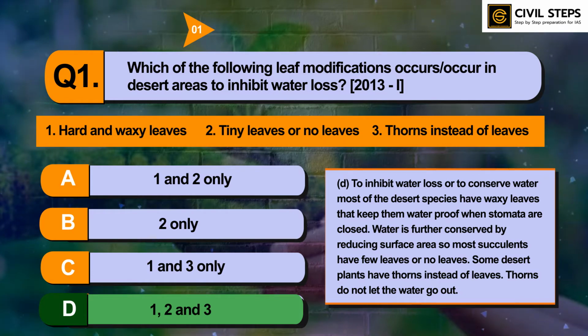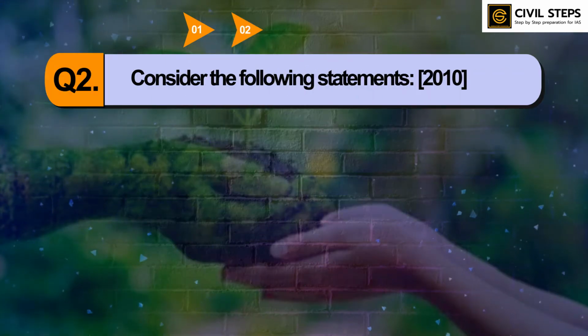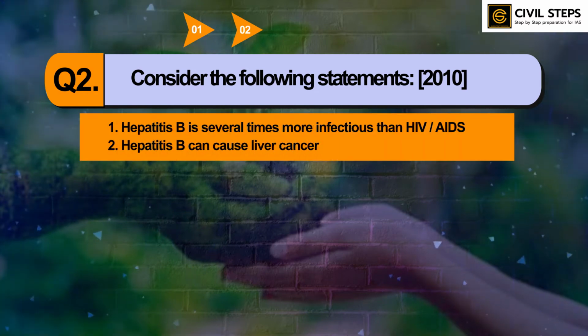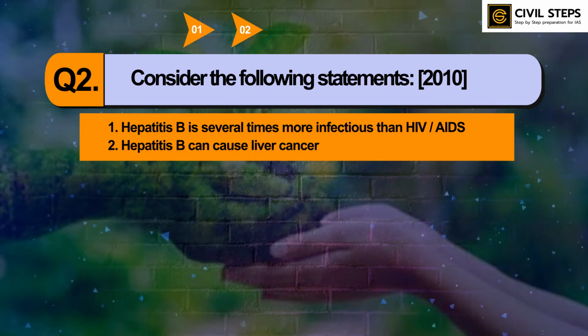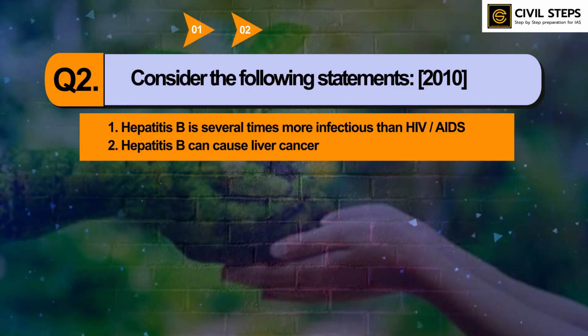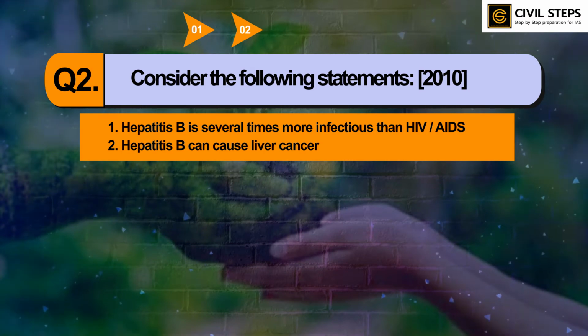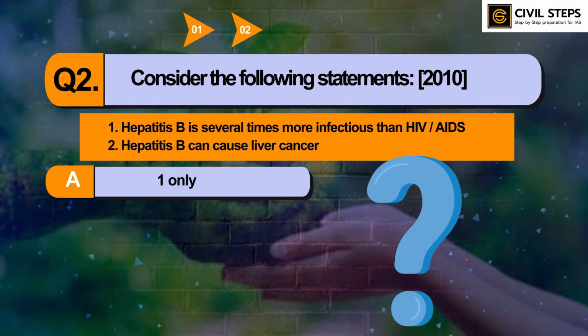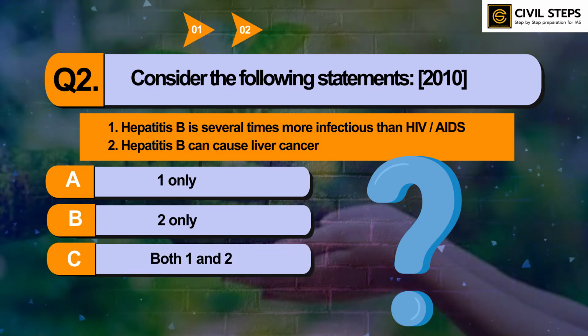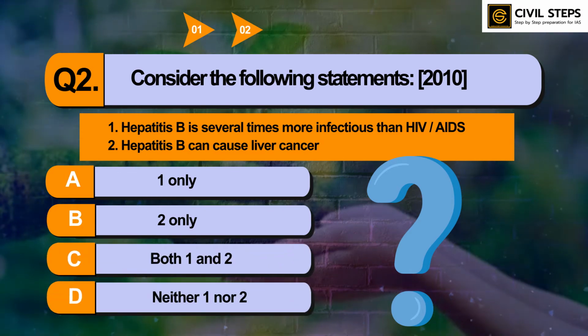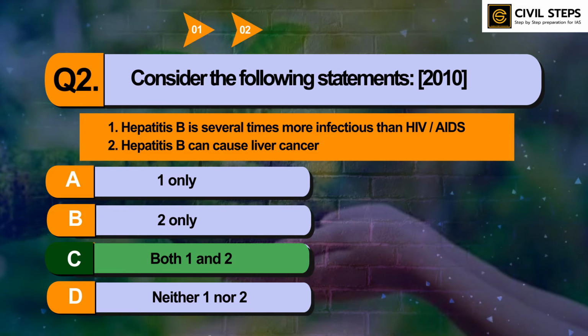So now let us discuss question number second. Consider the following statements. 1. Hepatitis B is several times more infectious than HIV or AIDS. Second, hepatitis B can cause liver cancer. So, which of the statements given above are correct? Option number A 1 only, B 2 only, C both 1 and 2, D neither 1 nor 2. So, you can pause this video and write your answer in the comment section below. So, the answer of this question is option number C, both 1 and 2.